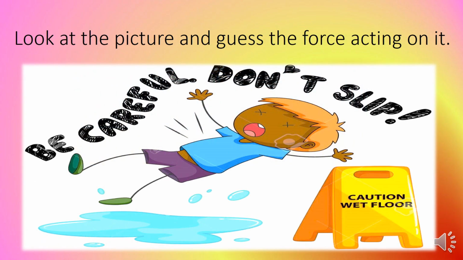And here you can see that one boy is falling down because of the wet floor. What might be the reason he is falling down on the ground? He is falling down because of the force of gravity. Otherwise, there's a chance he will float in the air. Here the earth is pulling him to fall down.